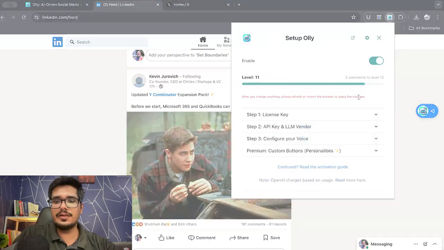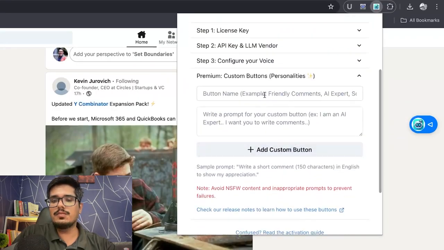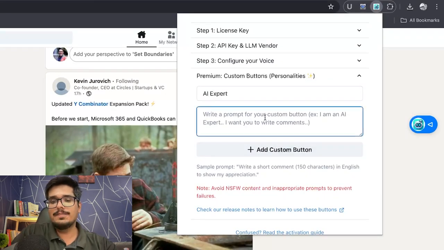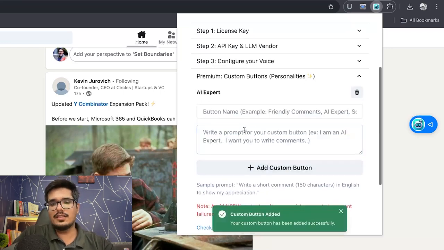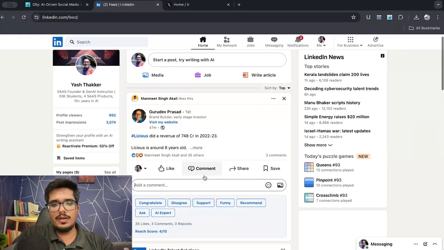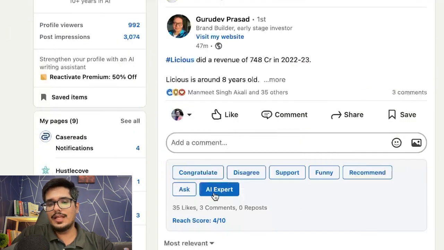One added benefit that you get as an agency specifically on LinkedIn is that you can actually go and click here and then open the AI personalities button here and create an AI personality. So let's say if my client or a customer is an AI expert, then I can create a custom button that says AI expert and then write a prompt that says I am an AI expert. My comments are aligned with technical language. So once I go ahead and do this, I can add the custom button. And when I'm back here, if I refresh now and then I click on comment button here, you can see there is a new button that says AI expert.